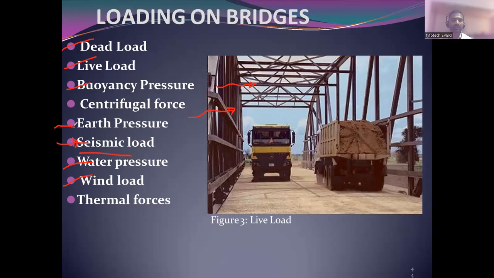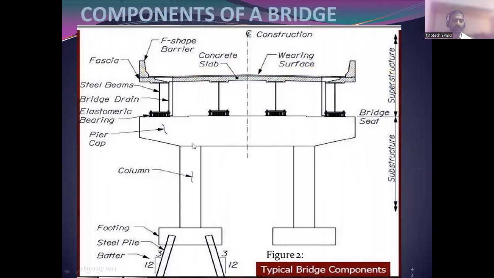Earth pressure. Earth pressure means if your structure, okay, I will show you here. So see here, there is water, traffic is flowing here. There is a column. So other than water, either earth soil हो तो, okay. If this is filled by soil, इधर flow of traffic है. इधर soil है तो soil का pressure इसके ऊपर apply होता.